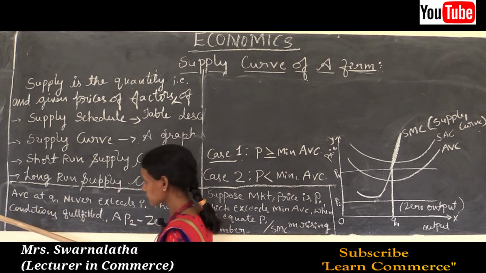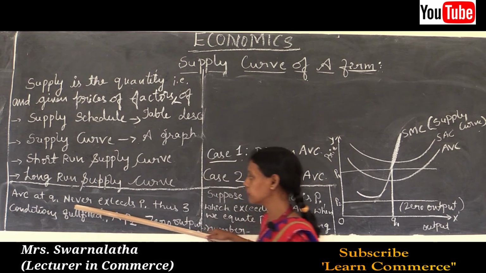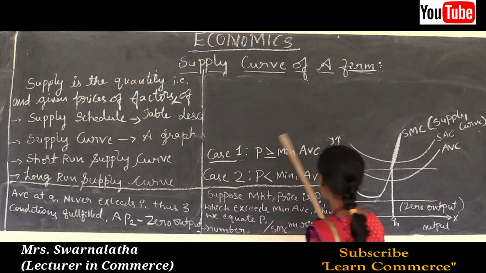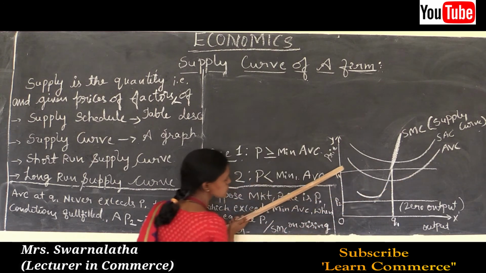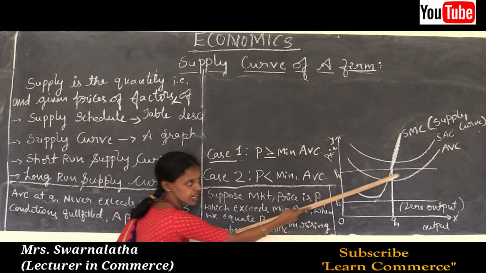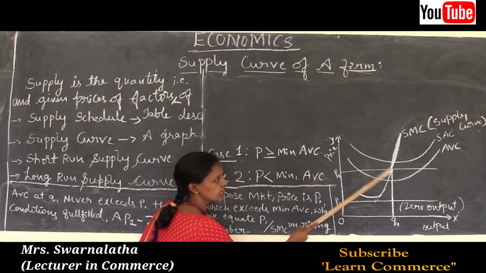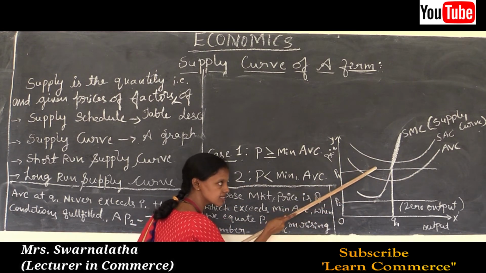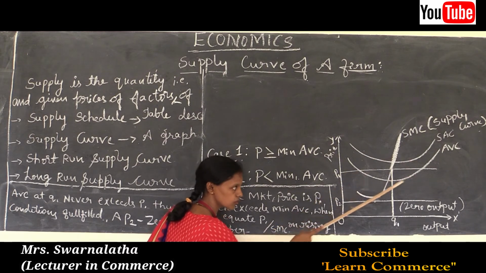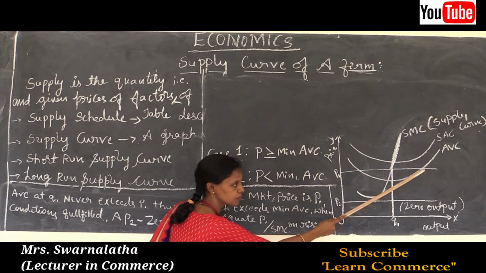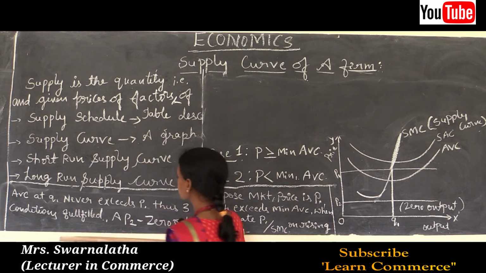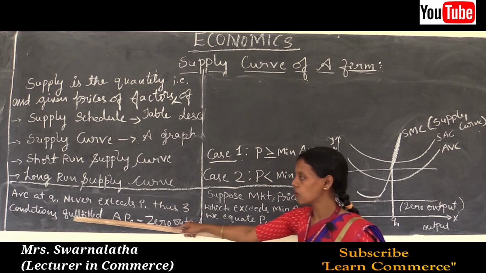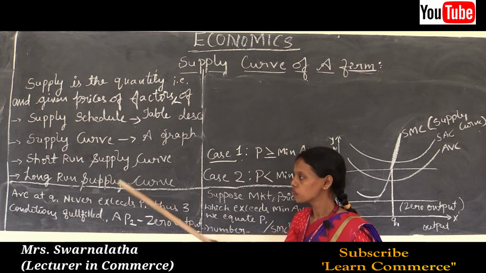Thus, AVC at Q1 never exceeds P. Here AVC at Q1 never exceeds P, it means the AVC curve always lies below the P, the price line, and here all the three conditions of profit maximization are fulfilled.